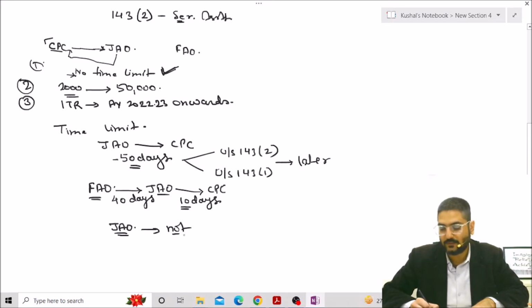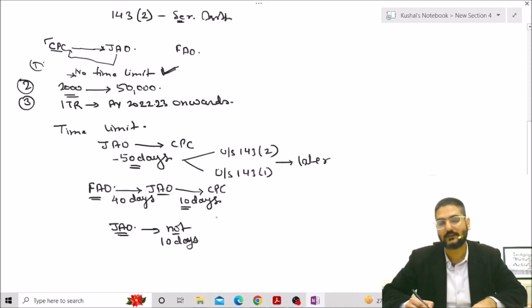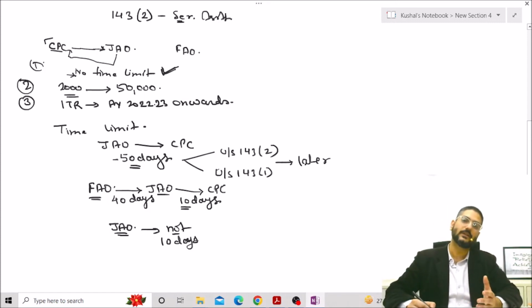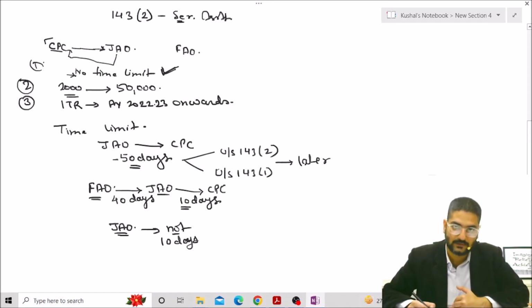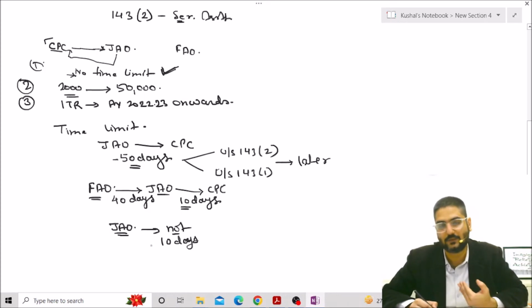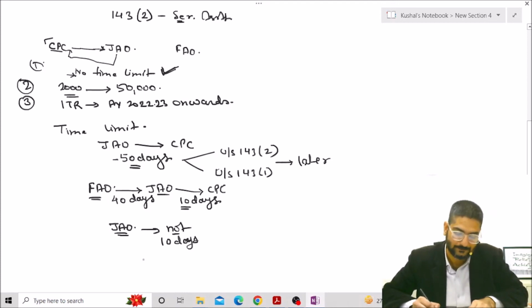Now the next case is, what if the jurisdictional assessing officer does not give any report or any advice to CPC? Then it is the CPC's duty to issue the refund within 10 days, right? CPC will understand this if the JAO is not giving any communication and there exists a scrutiny assessment parallelly. So in that case, CPC mandatorily has to issue the refund to the assessee. Then CPC has no right to adjust or withhold the refund in that case, right?